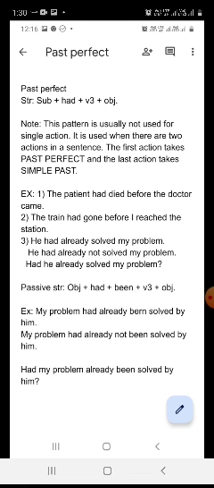The first action is the dying of the patient, and the second action is the coming of the doctor. Now you tell me which action happened at first, the dying of the patient or the coming of the doctor.